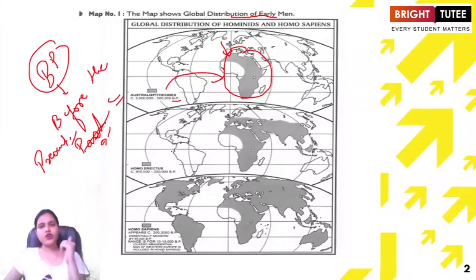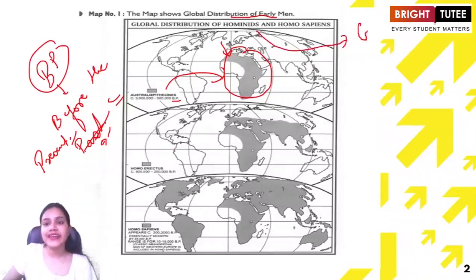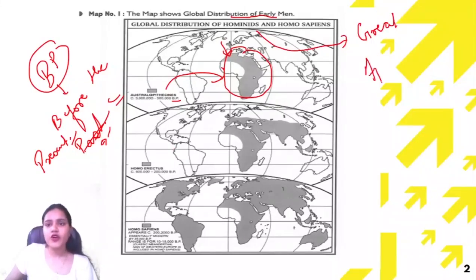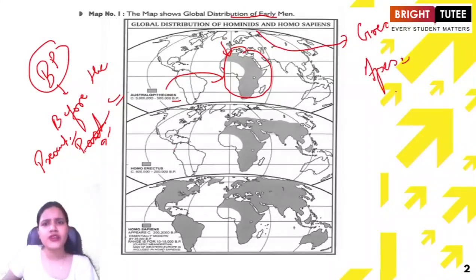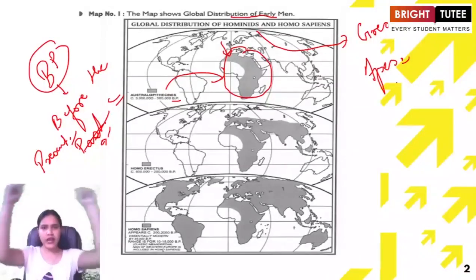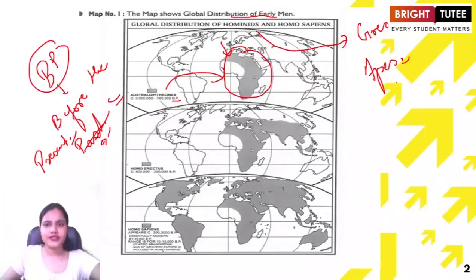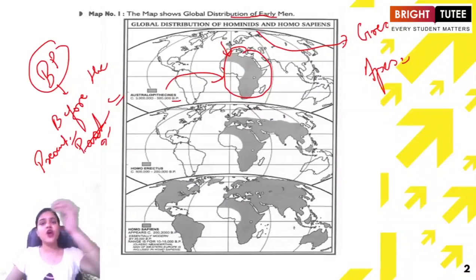Now, here students, you already have learned about the different forms in which human beings have evolved. When we are talking about the hominids, we are talking about the family of great apes here. If we are talking about chimpanzees, orangutans, monkeys in today's day, whenever we are talking about that family, they come under the umbrella term that is the hominids, right? And when we are talking about Homo sapiens, we know that our ancestors were the great apes. So we are talking about these species who were evolving in different parts of the world.